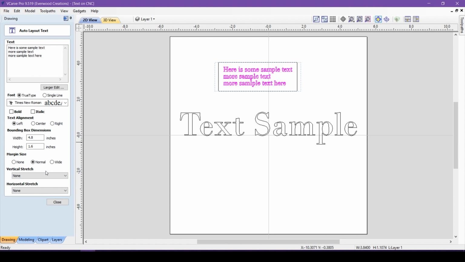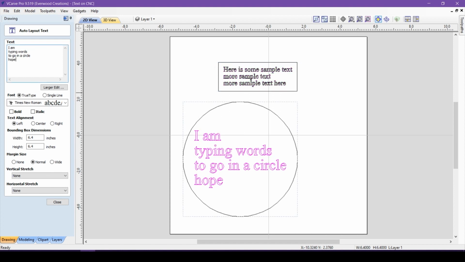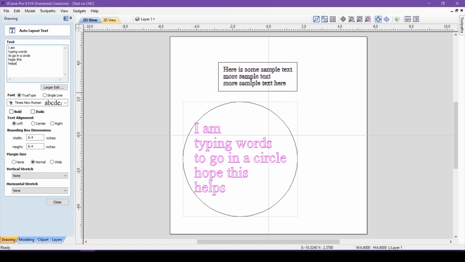You can use this tool with other shapes, like selecting a circle as your bounding vector. However, the box the text is bound to will still be a square.